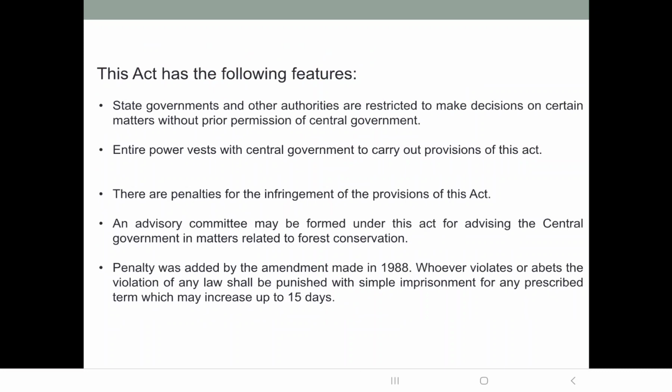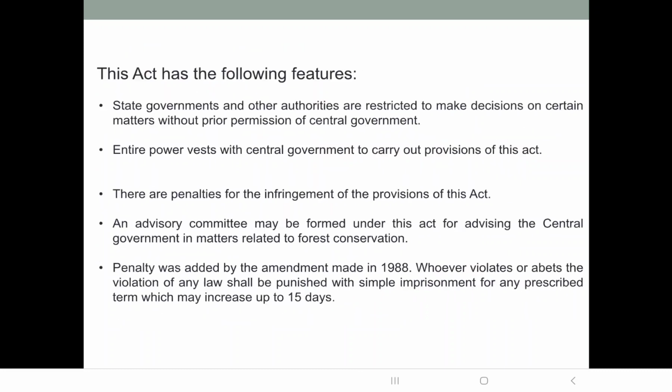Then the penalty for this act was added in 1988 by an amendment. So whoever violates or abets the violation of any law shall be punished with simple imprisonment for any prescribed term, which may be increased up to 15 days.